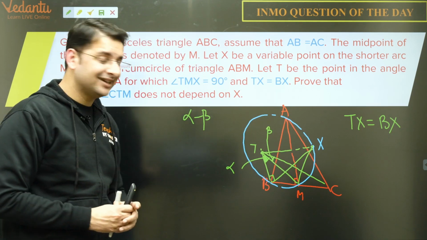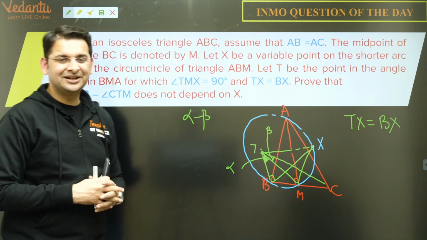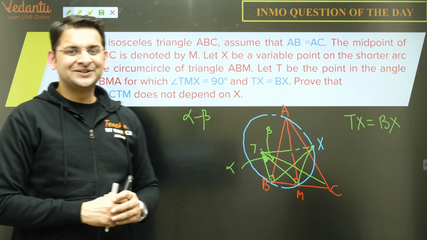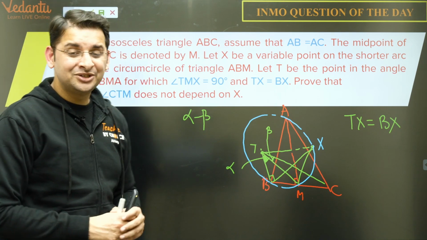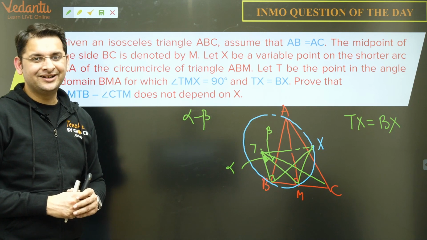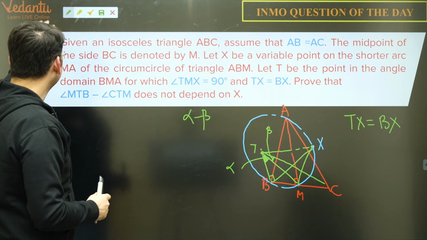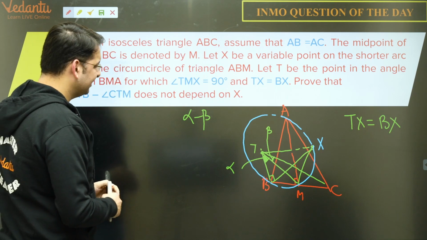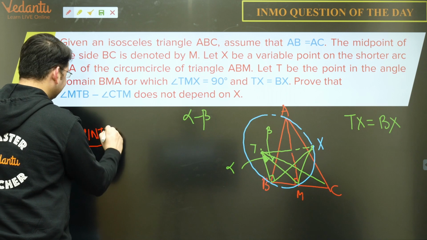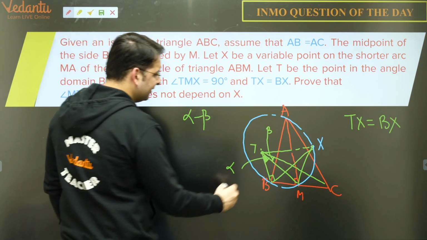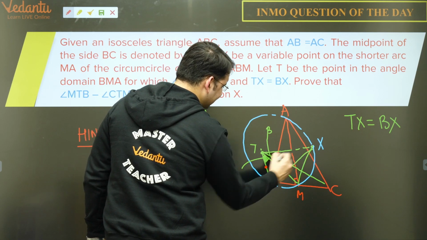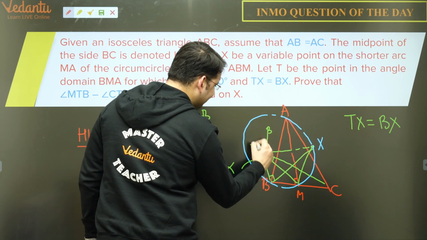So now this is a simple question on, not a simple question, but a good question on angle chasing. This involves only and only angle chasing. So I'll ask you to pause the video here and try to do it yourself before I give you a hint. All right, so guys, the hint is: find a point, say Y here, such that Y is the midpoint of BT.